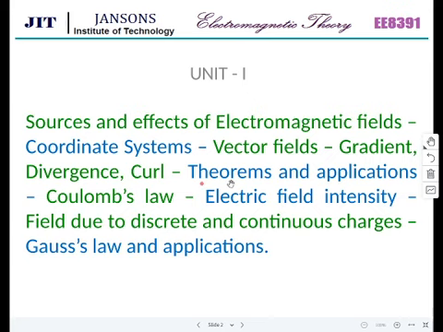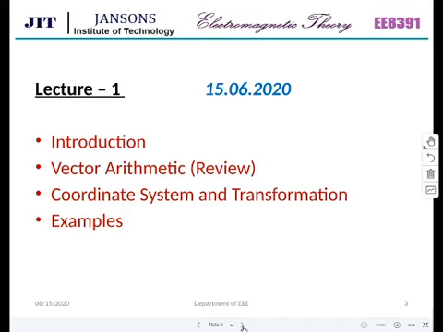Theorems and applications: Coulomb's law, electric field intensity E, field due to discrete and continuous charges. What is meant by discrete charges and continuous charges? And how will the field be there at any point due to these charges? And Gauss law. I hope Coulomb's law, Gauss law, everything you have studied. Just we are reiterating that with the electric field intensity, right? So this is what is in Unit 1.